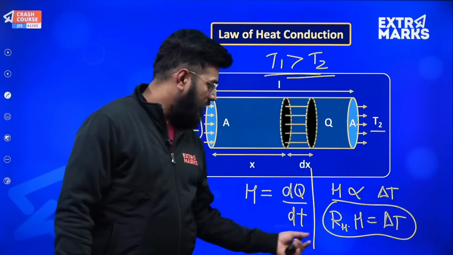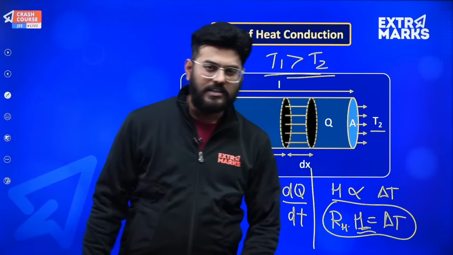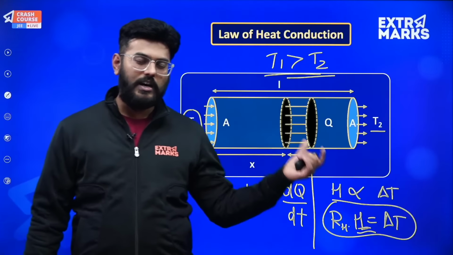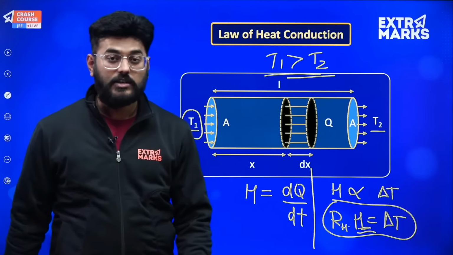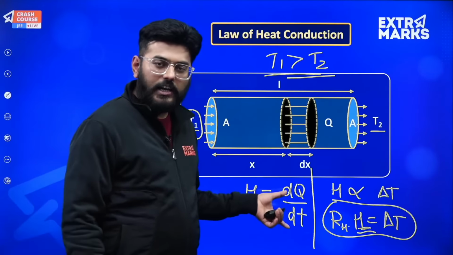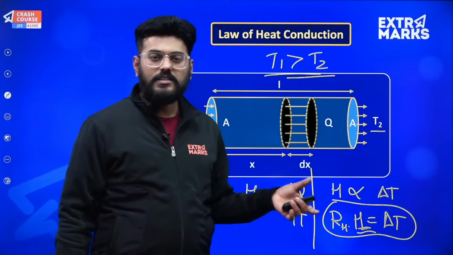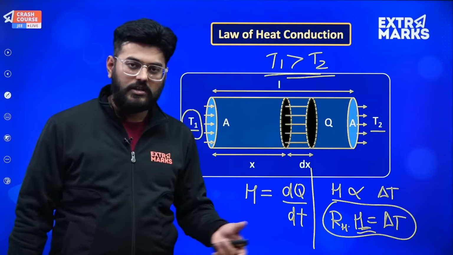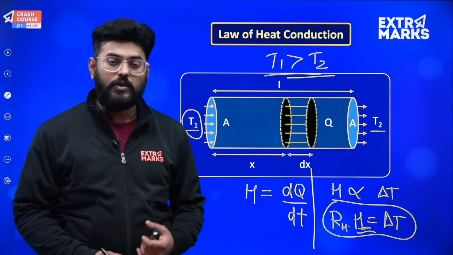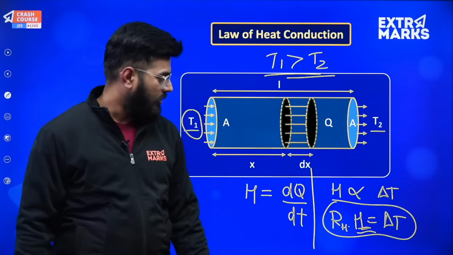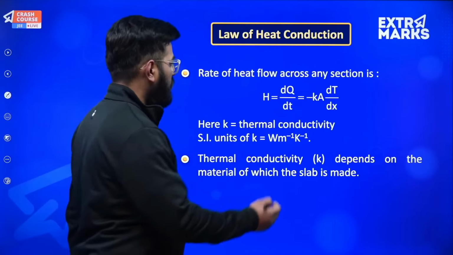So you should be very aware of what heat current is, and in that case also, what was current? It was dQ by dt, and Q over there was charge. So Q over here is heat energy. If I tell you, heat current is the value of power. Rate of change of energy is what? Power. So the dimension of H, heat current, will obviously be power. It will be watt. So now let's move ahead and discuss what we have just seen.